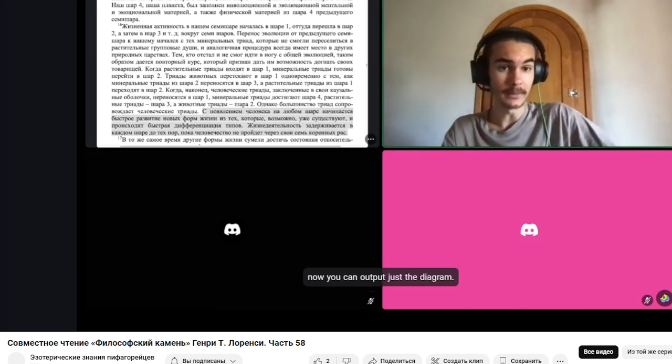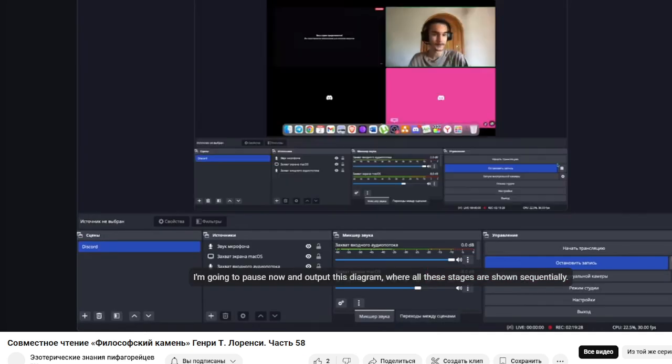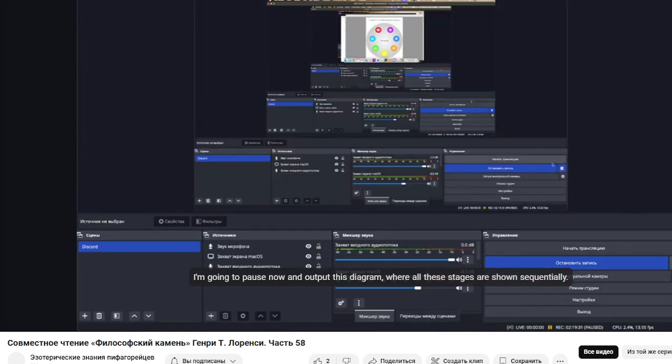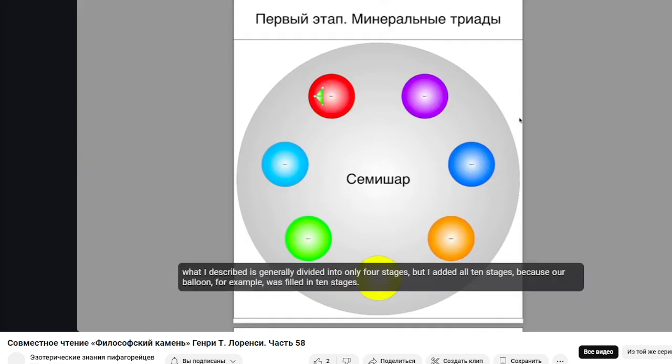Now you can output just the diagram. I'm going to pause now and output this diagram, where all these stages are shown sequentially. Here we have just the same first stage. What I described is generally divided into only 4 stages, but I added all 10 stages, because our balloon, for example, was filled in 10 stages.